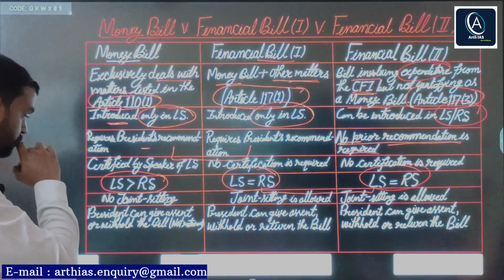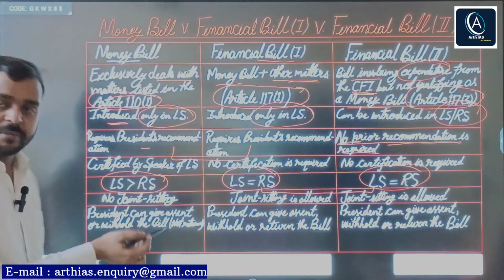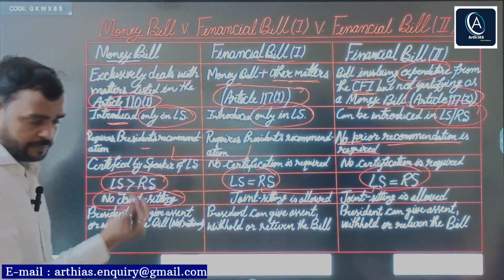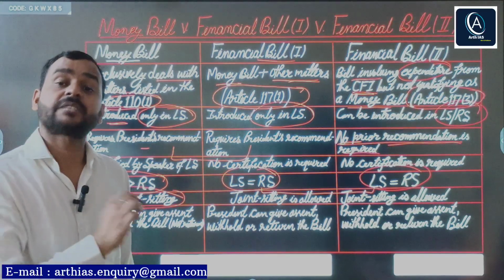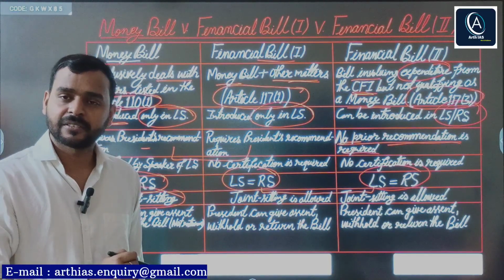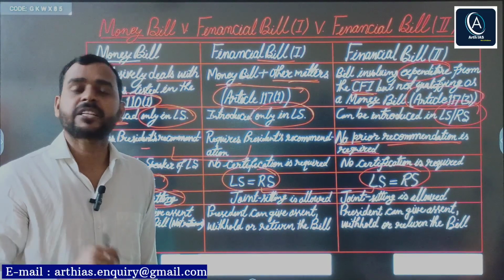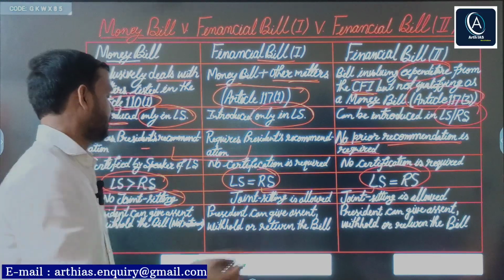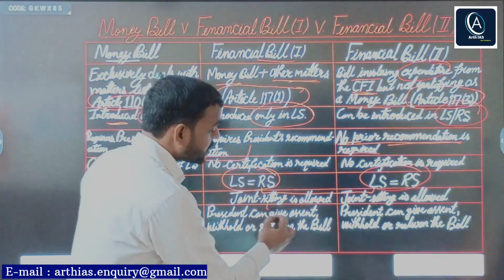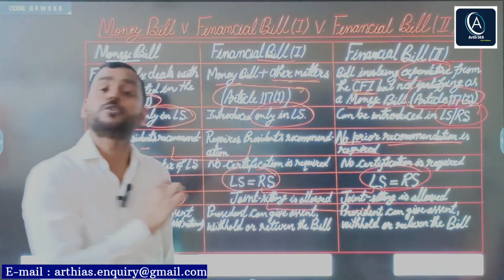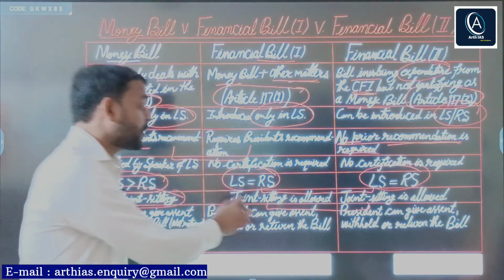Next, in case of money bill, no joint sitting is allowed, because there is no chance of deadlock. Rajya Sabha is simply a delaying chamber, right? Whether it passes the bill or not hardly matters. Again, in case of financial bill category 1 and category 2, there is provision of joint sitting.